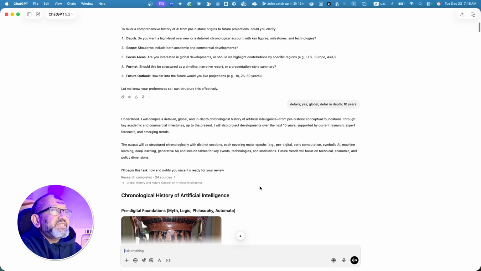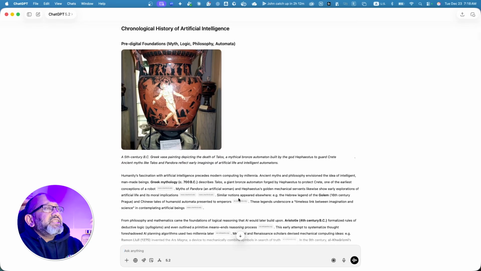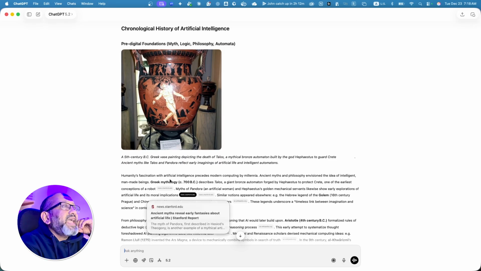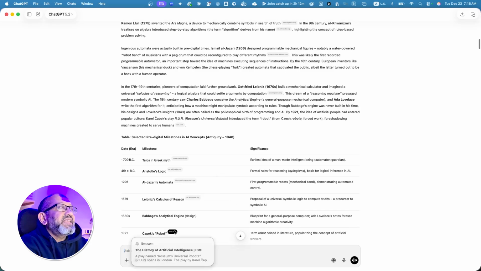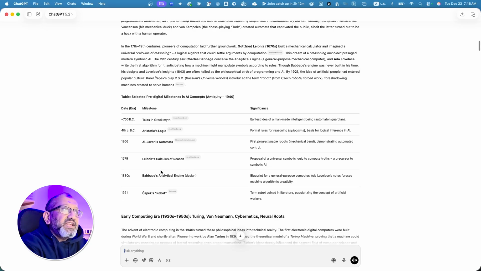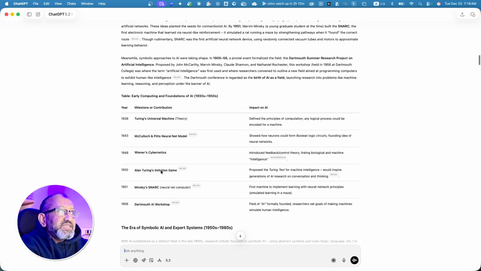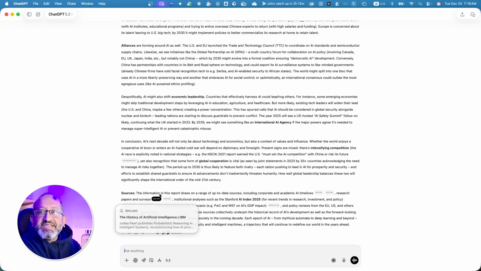Then it actually did that whole chronological concept, myth, and it started in 700 BC. So actually the thought process of where artificial intelligence started from: the Talos area, Aristotle's logic, Al-Jazari's automata, Leibniz's calculus. We got all of those things from the thought process of something artificial as an intelligence coming in, creating that algorithm, application of it, and getting into depth. You can see each of the milestones are separated out. This is already created. This is a fantastic, really good document.